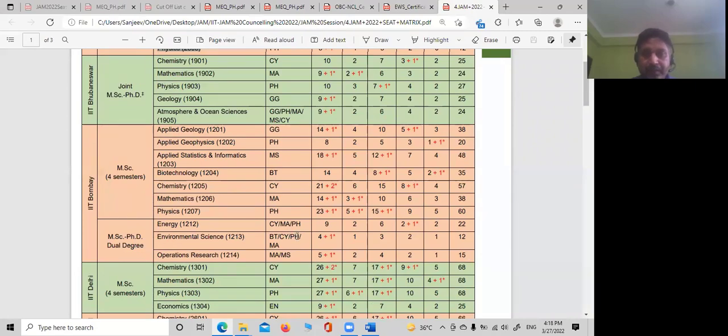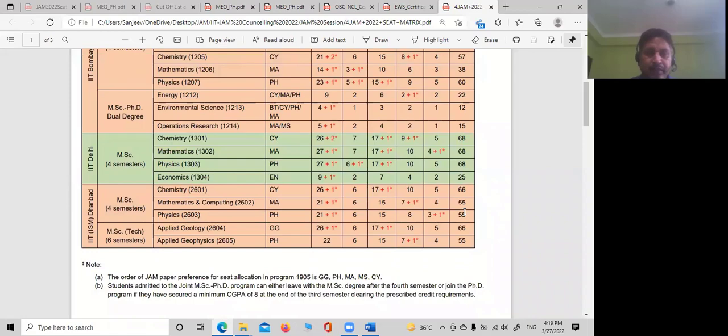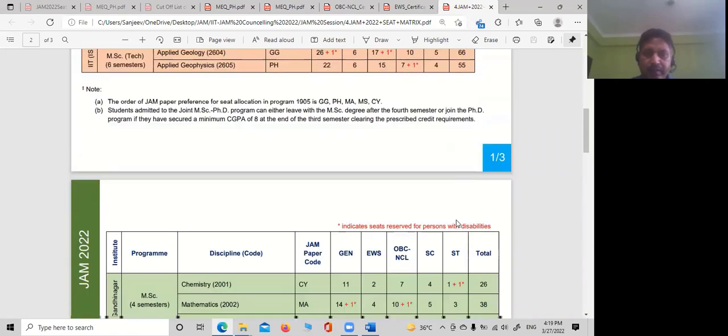Physics PH means if you have given the test in physics, then you can apply for this one also, environmental science. So 12 seats only. You can see over here, IIT Delhi is offering 68 seats, IIT ISM Dhanbad is offering 65, and so on. You can have a look over it.